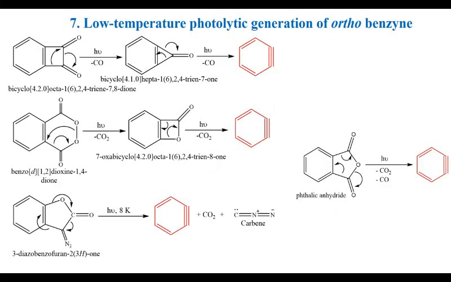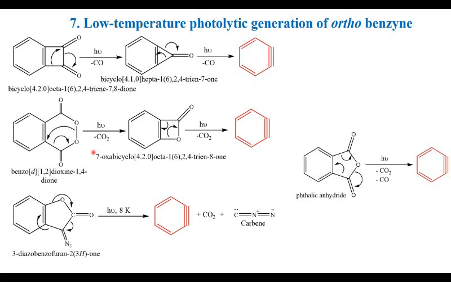Here are some examples of photochemical reactions producing benzyne. In all these reactions, byproducts are gases such as carbon monoxide and carbon dioxide, which give no impurities in these reactions. In the first reaction, when it is heated, two carbon monoxide molecules are eliminated and benzyne is produced.